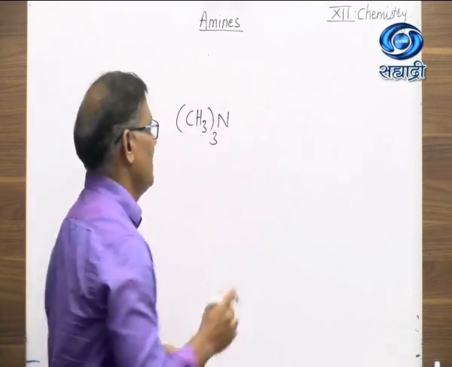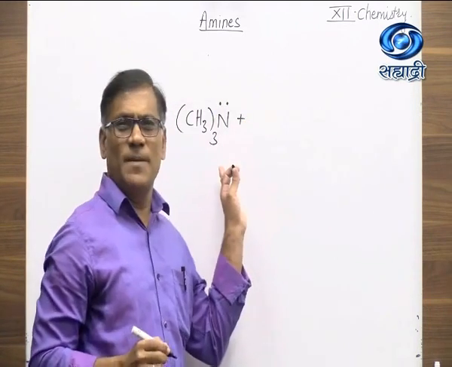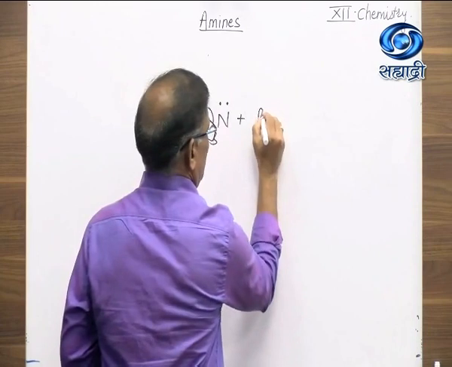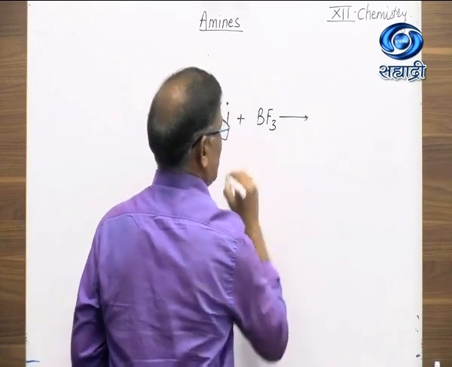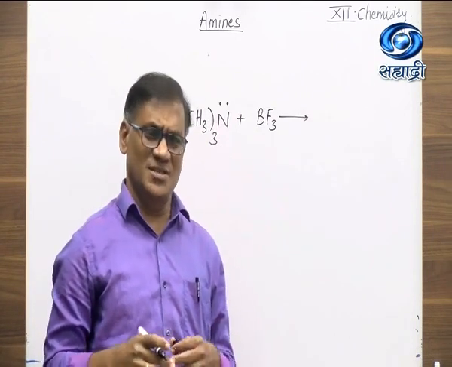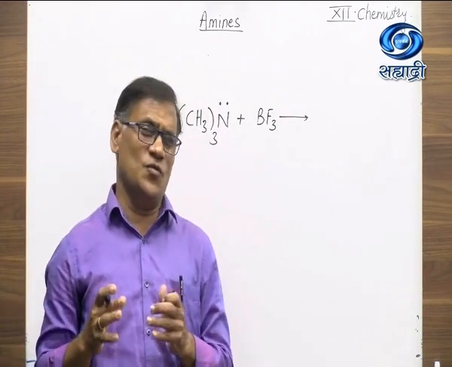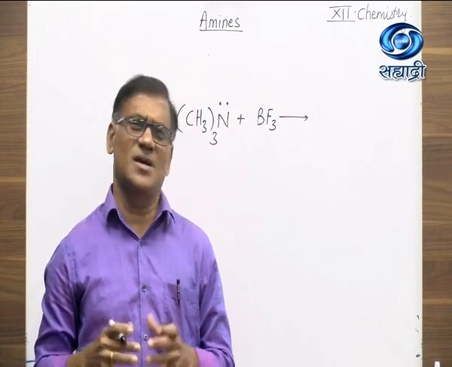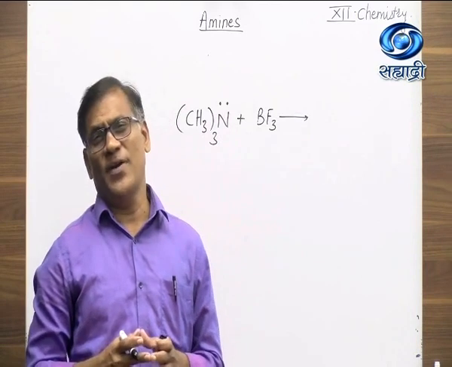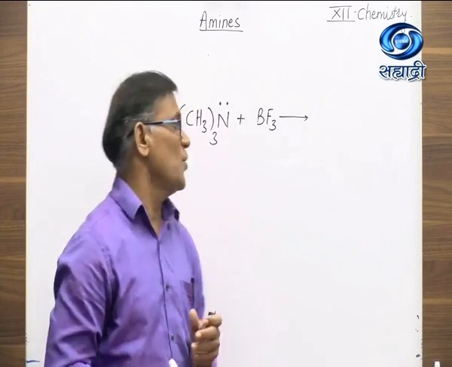So when this tertiary amine, which has lone pair of electrons on nitrogen, is treated with electron deficient electrophile BF3, that is boron trifluoride. Boron trifluoride is electron deficient, and that species which is electron deficient is called an electrophile. In 11th you might have studied that electrophile is nothing but the electron deficient species, and therefore during the reaction they accept lone pair of electrons from other species. Whereas nucleophile is the species which is an electron rich reagent which donates electron pair to the substrate molecule.